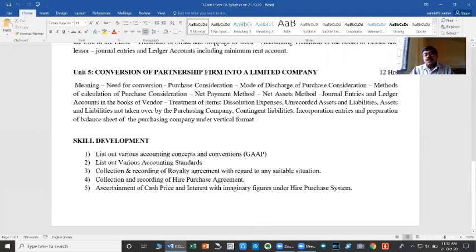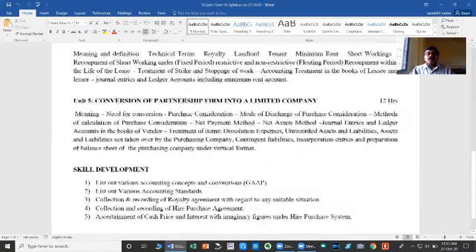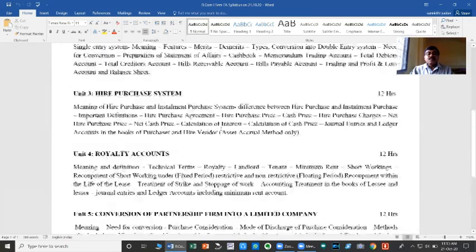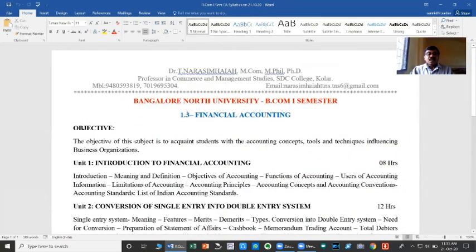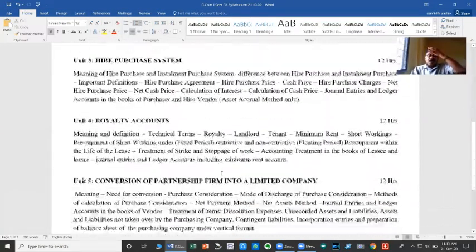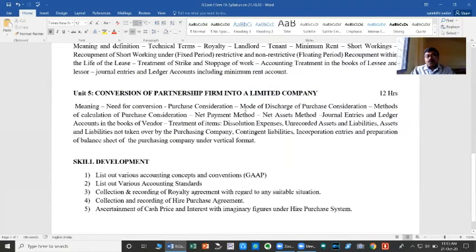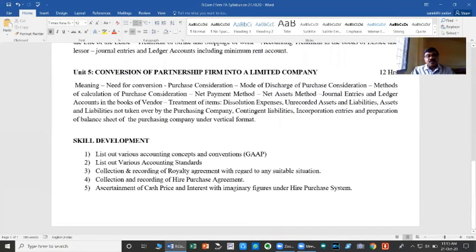This is the syllabus prescribed by Bangalore North University for first semester BCom, with code number 1.3, where 1 means semester 1 and 3 means the third subject. This is the theoretical background of your financial accounting for the first semester.